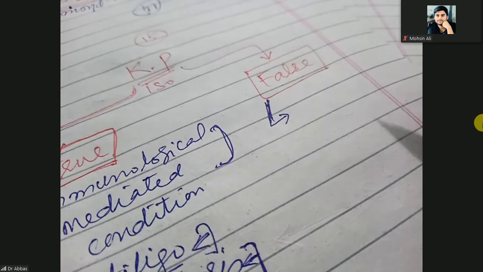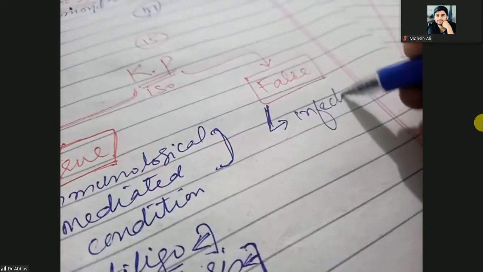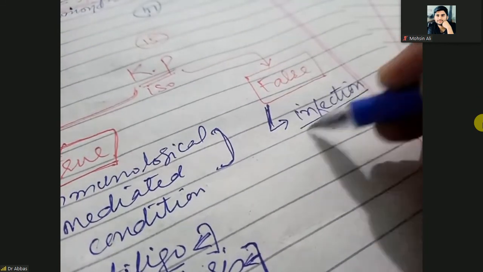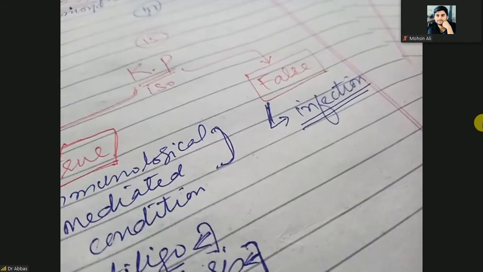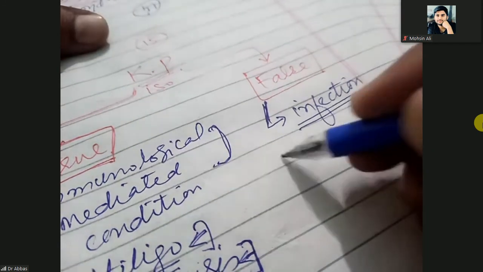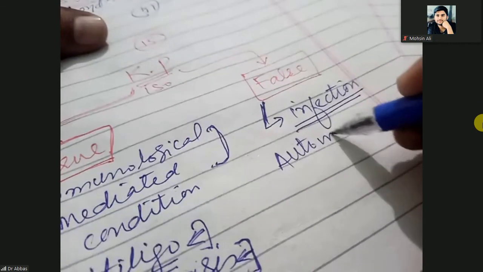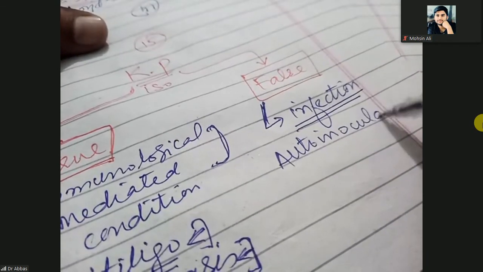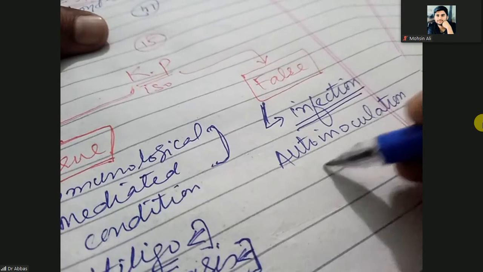Very simply, it is due to infection, not an immunologically mediated response. When isomorphic lesions are formed around the traumatic lesion due to infection, we call it autoinoculation of infection.